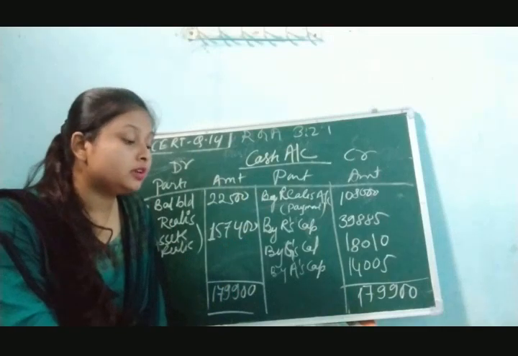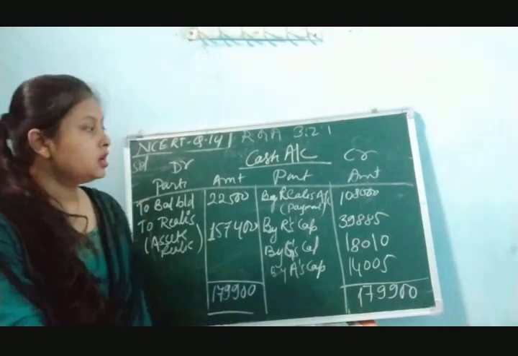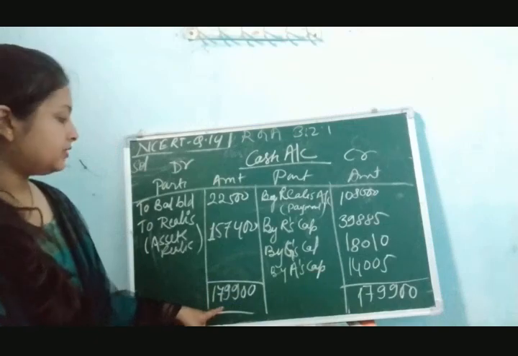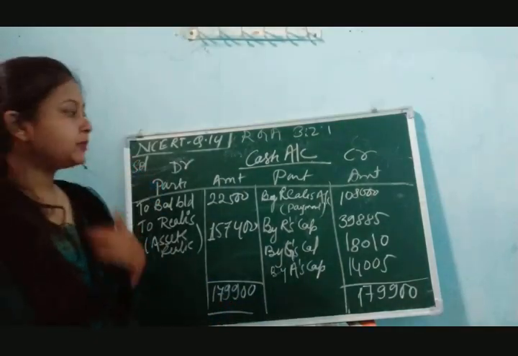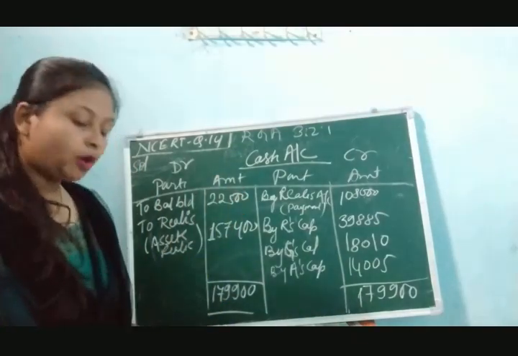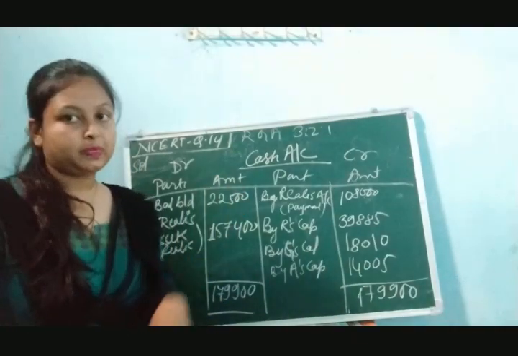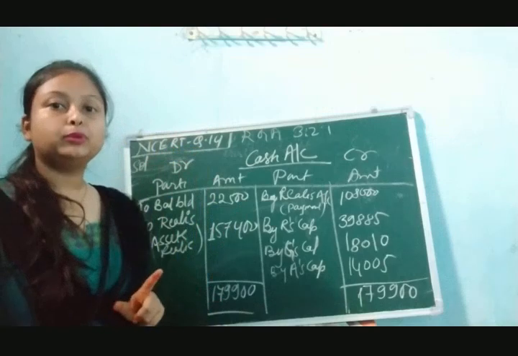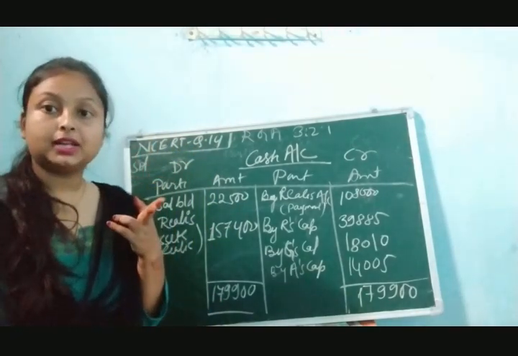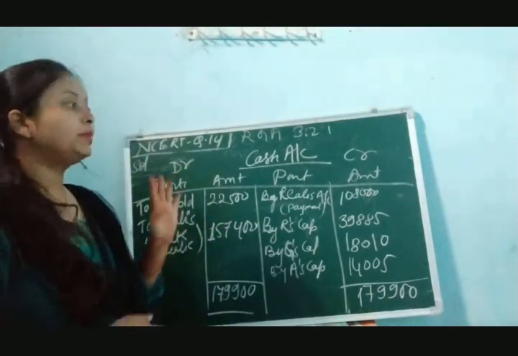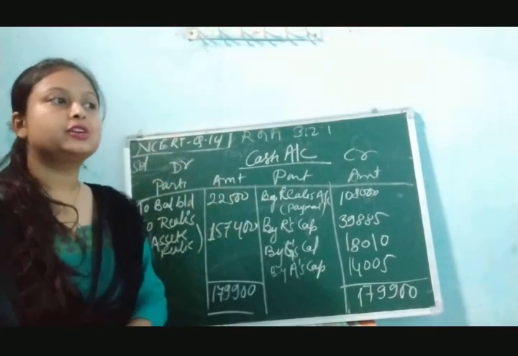That also is given wrong in the NCERT book. So this is the correct amount, 1,79,900. You just correct your answer in your book. Okay. So this is a proper question of dissolution. The first account that we have to make is the realization account. After that the partners' capital account, and then after that we have to make the cash account and settle their accounts, and this question will be over.